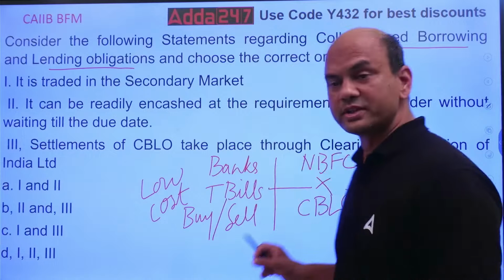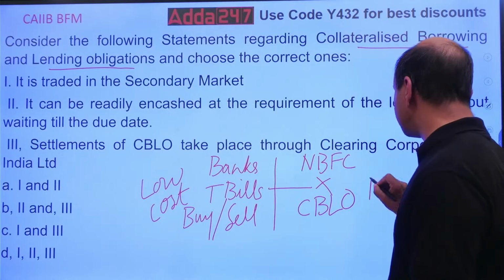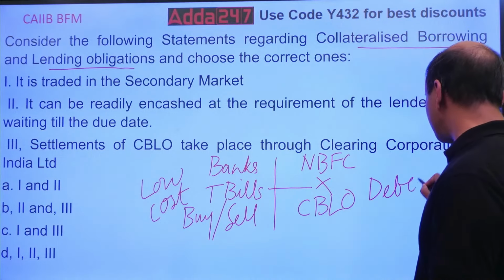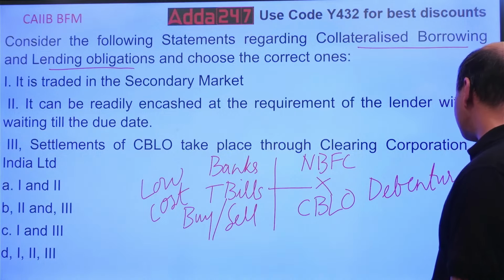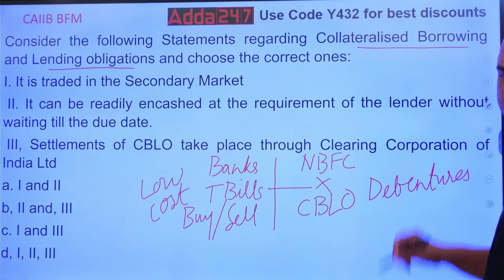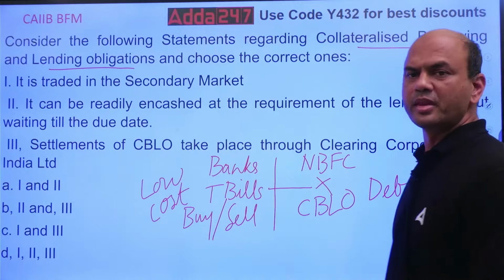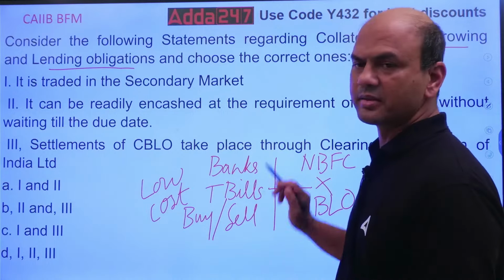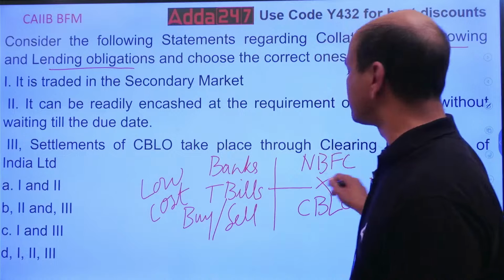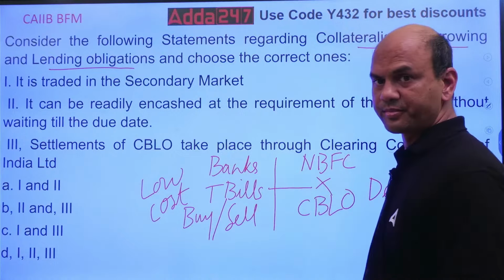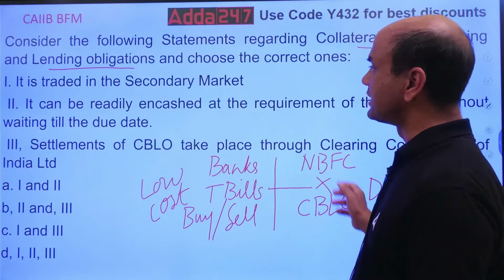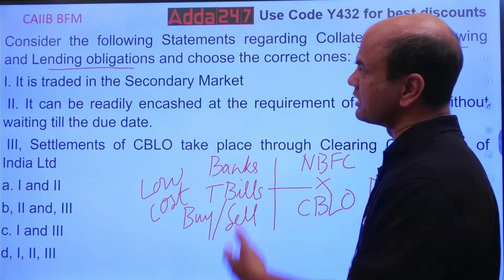Because the cost of funds is debentures. They buy and sell these debentures and other bonds also. Not only debentures, other bonds also, other private sector bonds. But these are always charged higher than the T-bills. So that's why their cost of borrowing is a bit higher. So that's the reason. So let's move on to the question now.